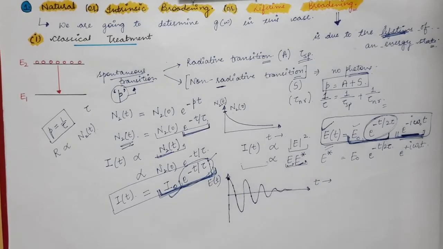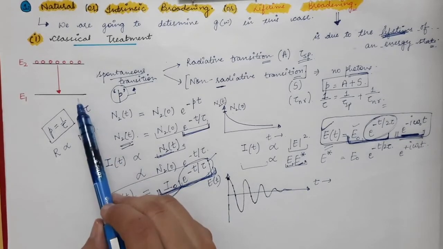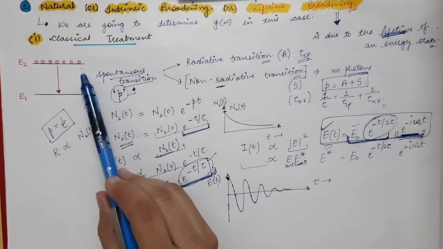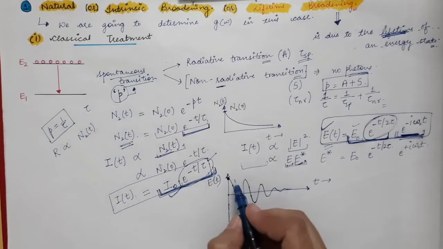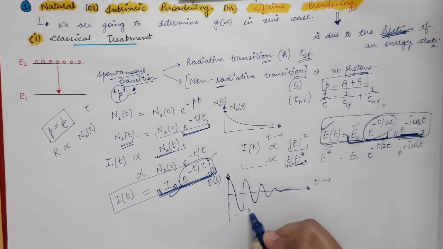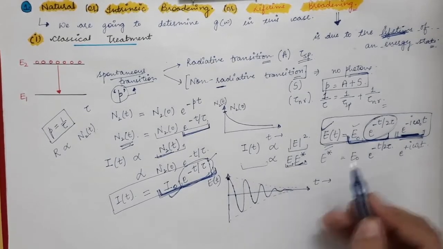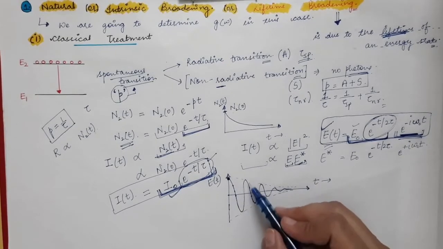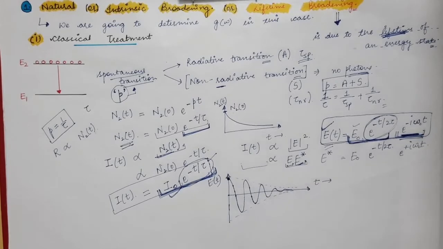So this is the behavior of electric field with time t when we are considering a two-level system, when we are considering the radiations which are emitted by this two-level system. So there is an exponential decrease of the amplitude, and this e power minus iota omega naught t will give us this sinusoidal behavior of the electric field.